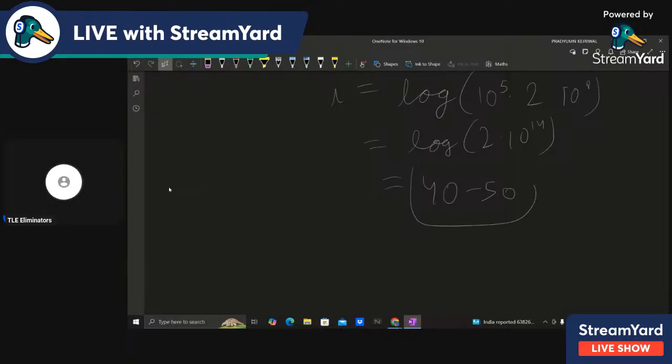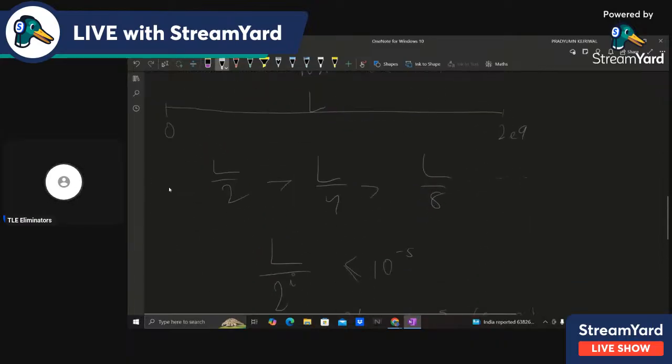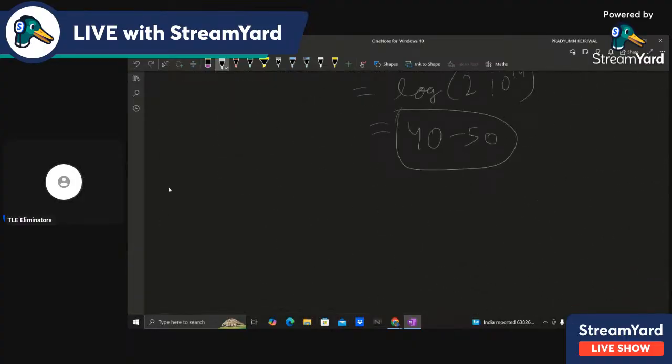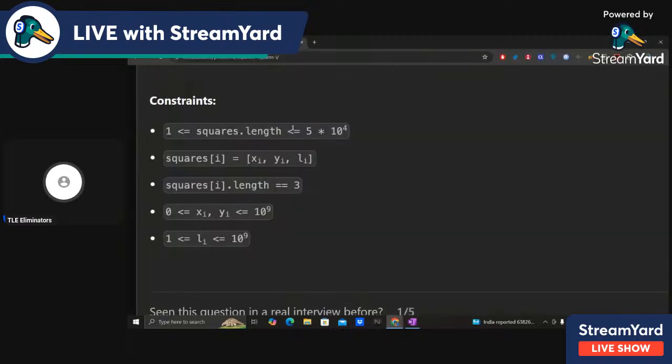So this is the number of iterations that we will need, and in each iteration we are calculating the area under the line, which is O of n, the number of squares. So the total time complexity is order of n into log of 2e14. This should pass, since the constraints on n are 5e4.